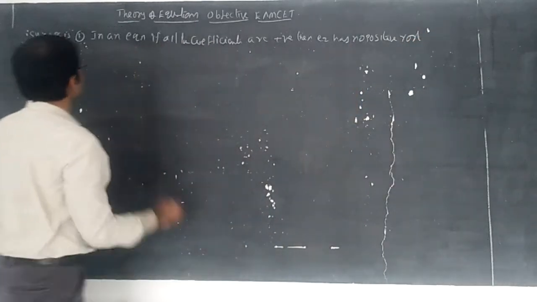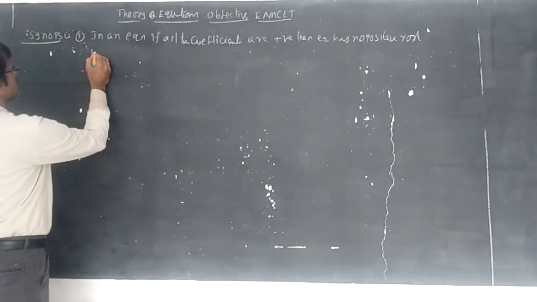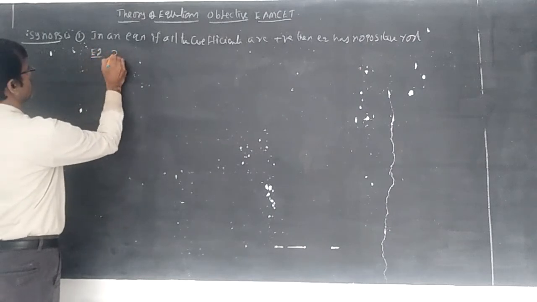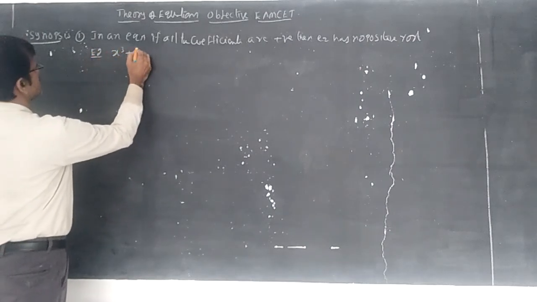If all the coefficients are positive, then the equation has no positive root.